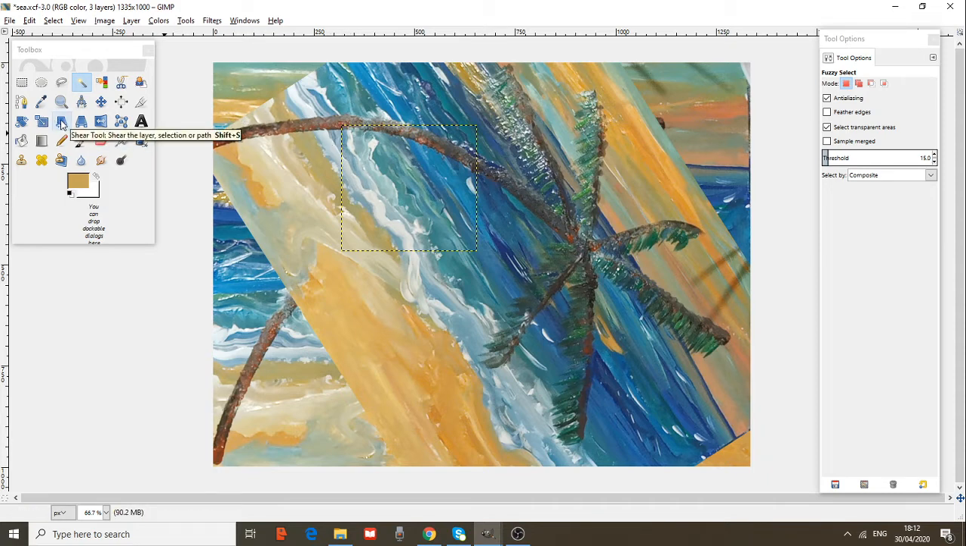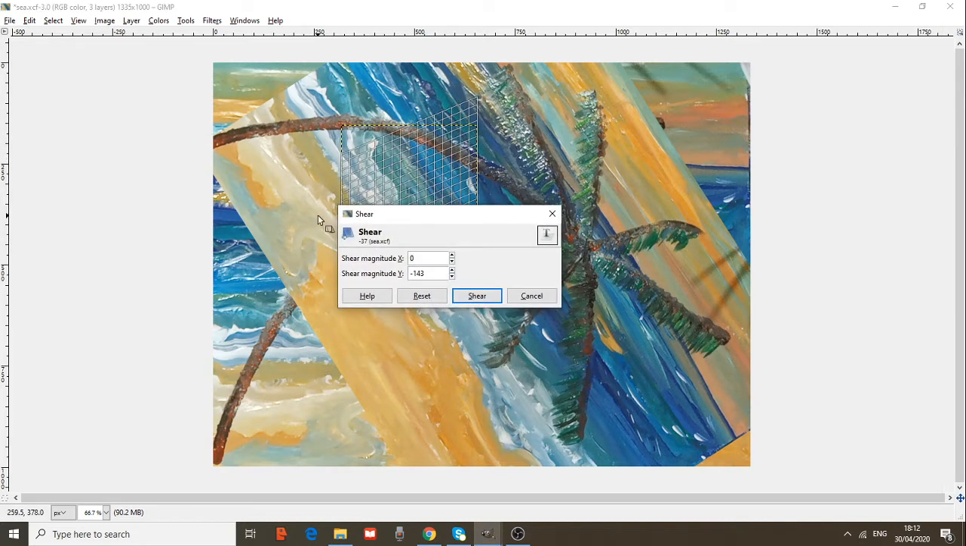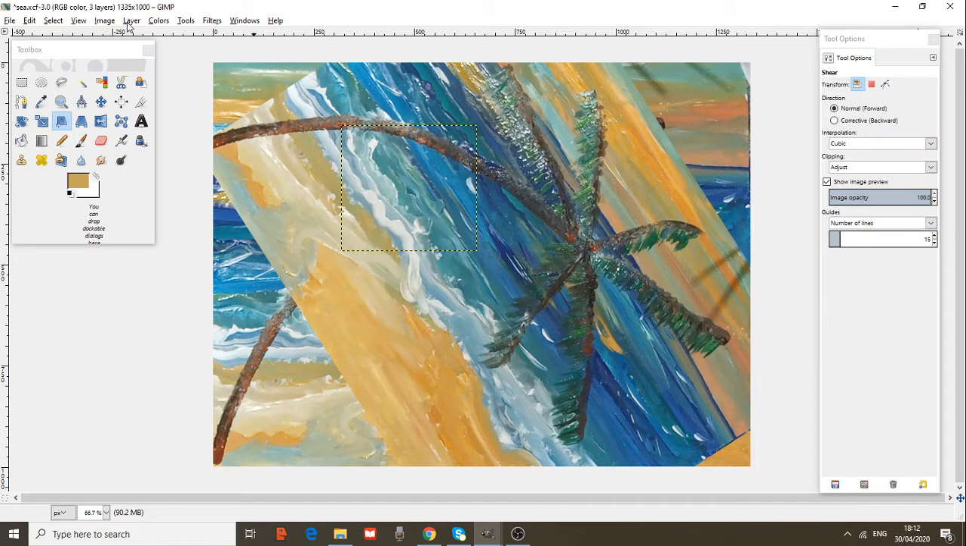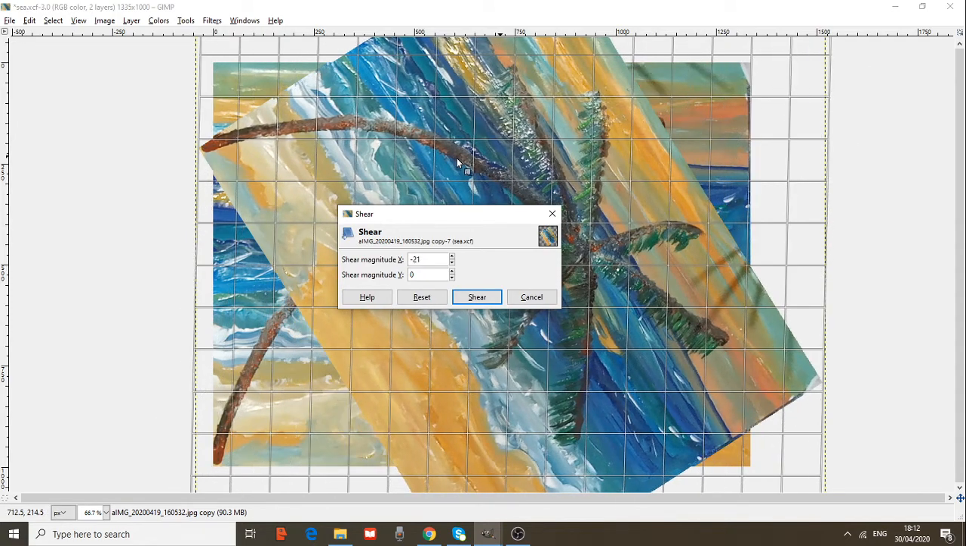Let's choose the button Share Tool. The Share Tool is a tool that shares the layer, selection or path. Press the button and come here to see what you can do. You may move the picture. You can move, you share the picture.